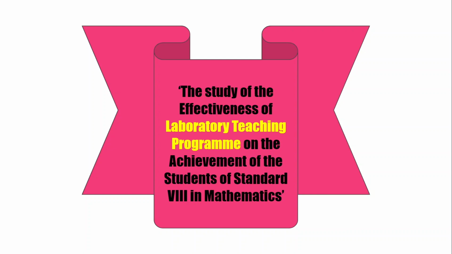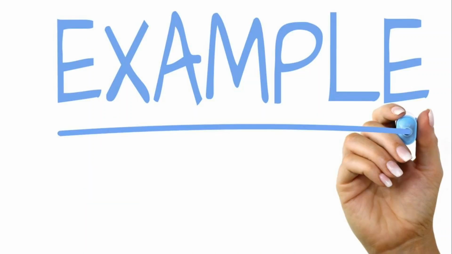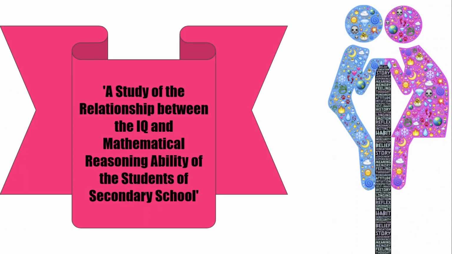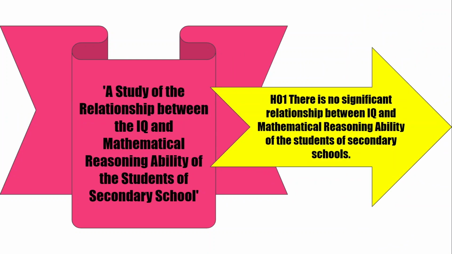Researcher may indicate the instructional method in the title of the study, but while doing so, the title will be lengthened. Let's take another example to understand null hypothesis in the context of relationship between two variables. If a researcher wants to carry out research on a study of the relationship between the IQ and mathematical reasoning ability of the students of secondary schools, the null hypothesis will be: there is no significant relationship between IQ and mathematical reasoning ability of the students of secondary schools.